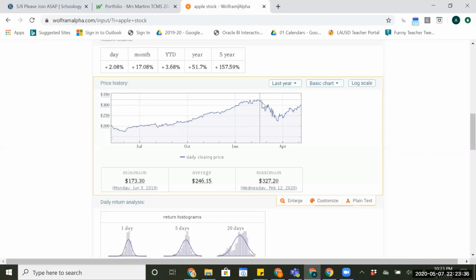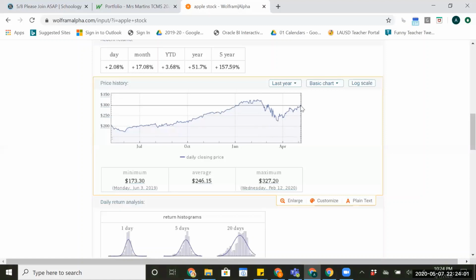So this was a scary time and the stocks started dropping, okay? But it didn't drop very low. I mean, it's a significant drop, but in the grand scheme of things, Apple was still over 200 bucks a share. So they're still making their money. And then as you can see, now that everybody's home and everything's kind of settled down, people started buying again. Apple came back from that without much problem.